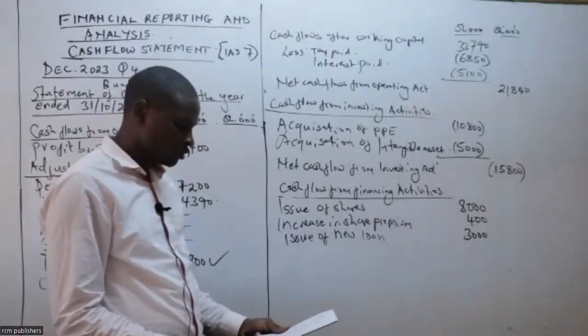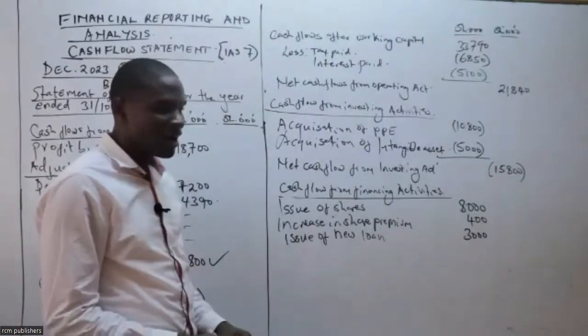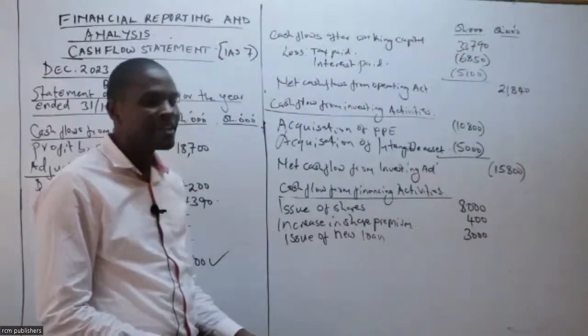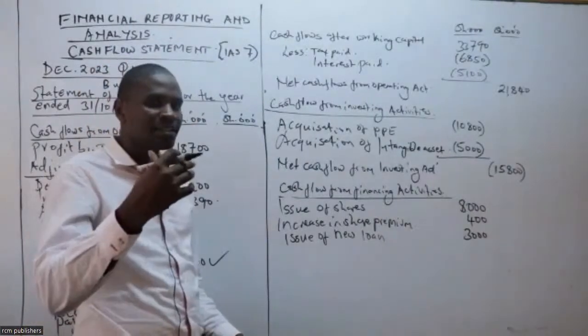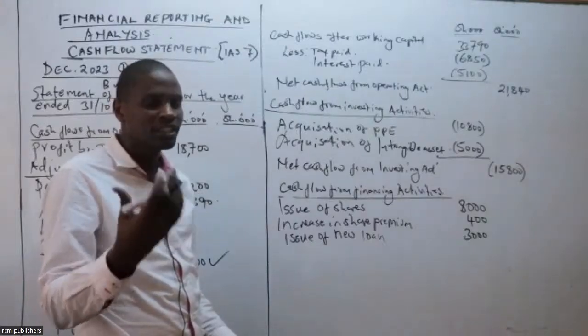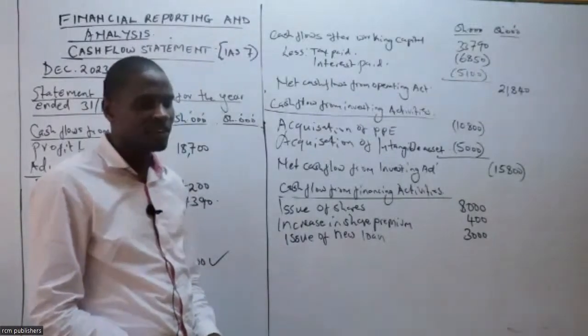We are almost there. Now, we're remaining with 2 items here. And I can see we have retained earning. For the retained earning, class, remember, anytime you are given retained earning, it will assist you to get what? It will assist you to get the dividend paid.